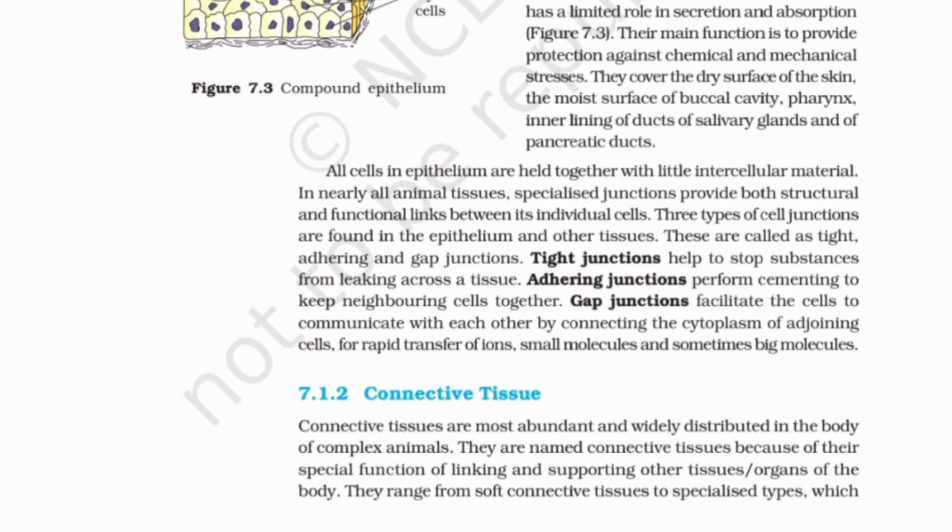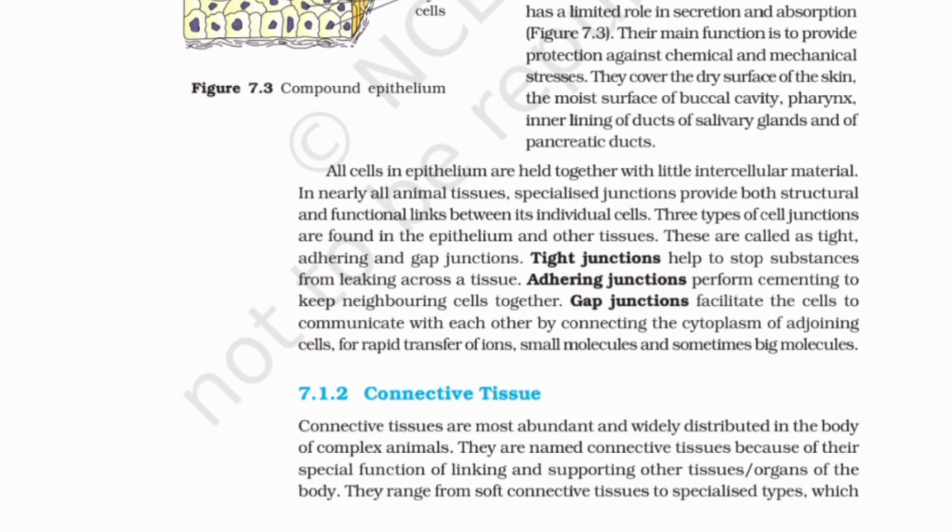In nearly all animal tissues, specialized junctions provide both structural and functional links between its individual cells. Three types of cell junctions are found in the epithelium and other tissues. These are called tight, adhering and gap junctions. Tight junctions help to stop substances from leaking across a tissue.